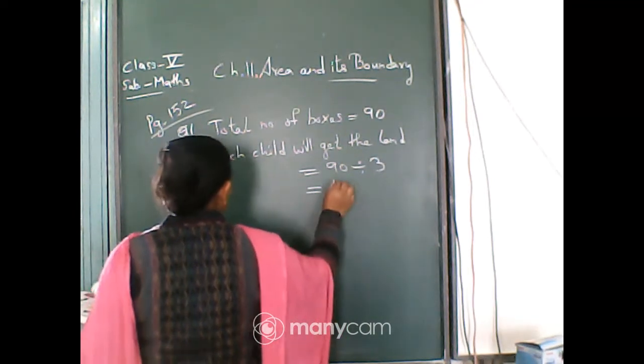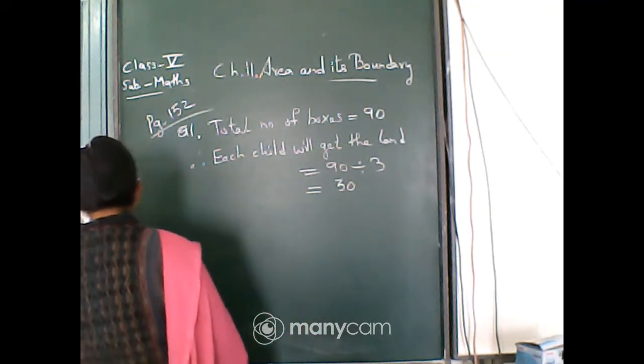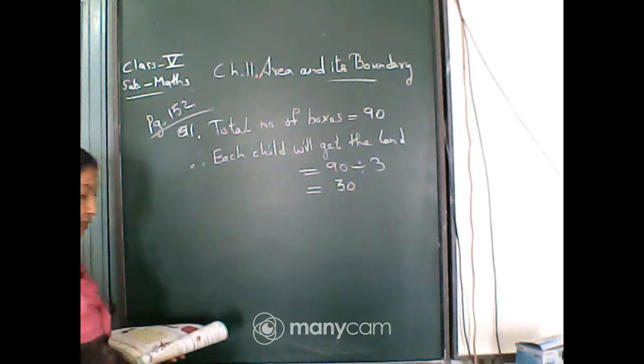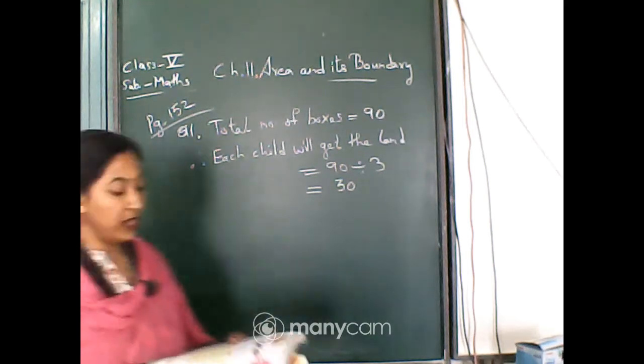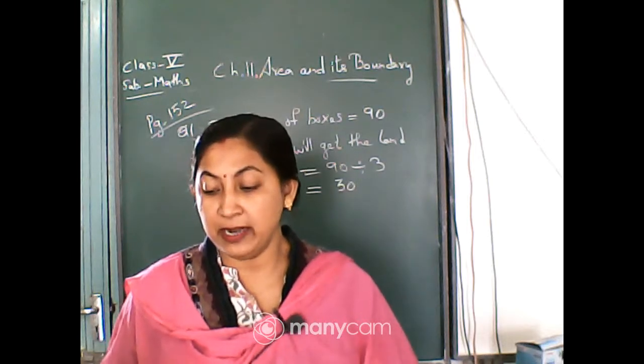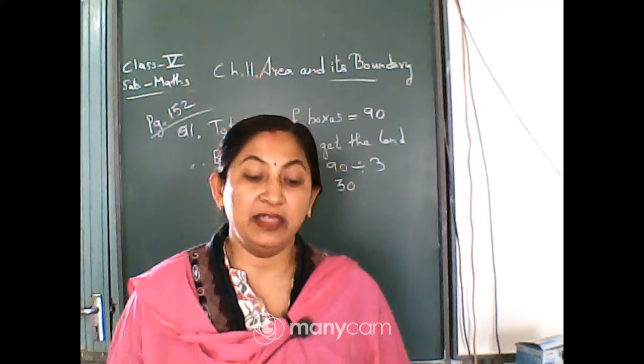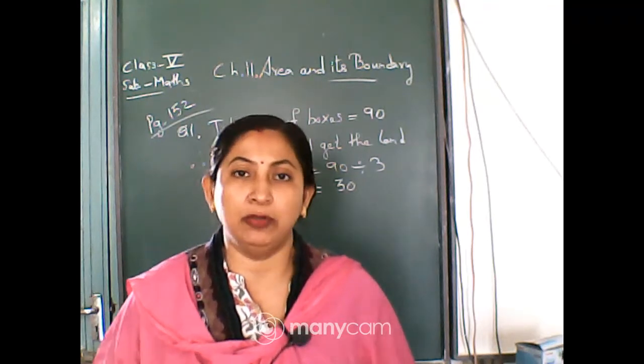So it is 30, isn't it? That means each child will get 30 squares. Chumki will get 30, Jhumri will get 30 and Imran will also get 30 squares. And now you have to divide in such a way that each should get 1 tree also.